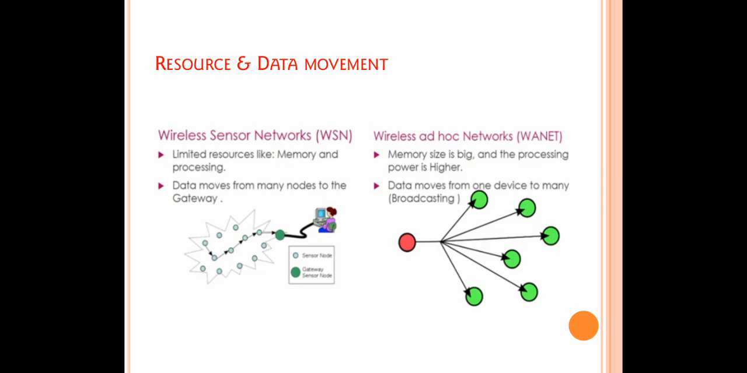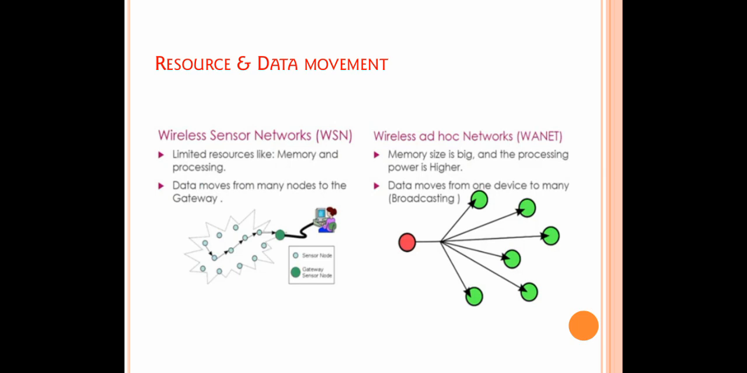Whereas in a wireless ad hoc network, that doesn't happen. We require a large amount of memory as well as a large power supply to compute the data, and here the data moves in a broadcasting manner, meaning once information is to be transferred by these nodes, the same information is distributed to all the nodes within the network. It's like a broadcasting nature.